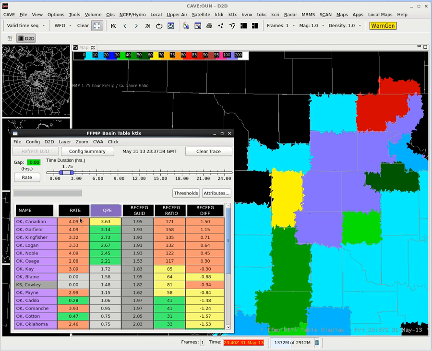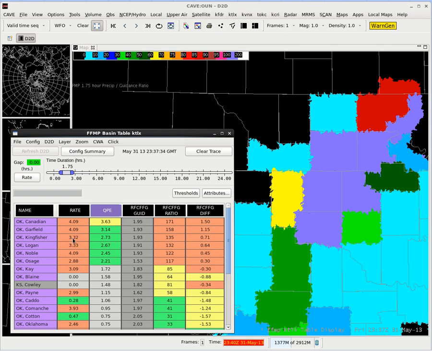So this is the highest instantaneous precip rate for any basin in Canadian County: 4.09 inches per hour. The highest QPE for this 1.75 hour duration is going to be 3.63 inches. The lowest flash flood guidance in that county for any basin is 1.95, and then the highest ratio in diff is 171% and 1.5 inches. So these are not all the same basin. These are just the worst case basin for any one of these parameters. So not very helpful, but at least you can get what you're looking at when you're looking at the county level displays.